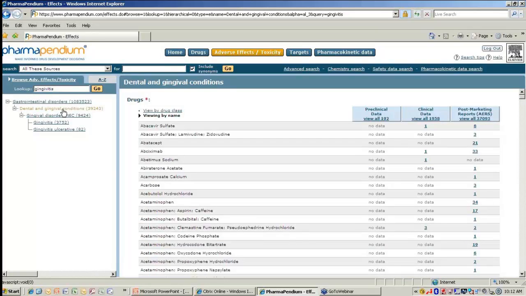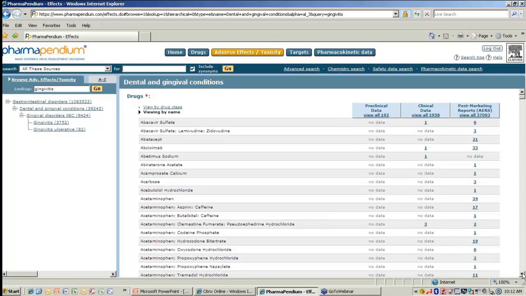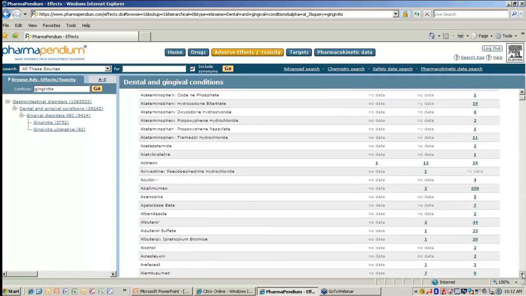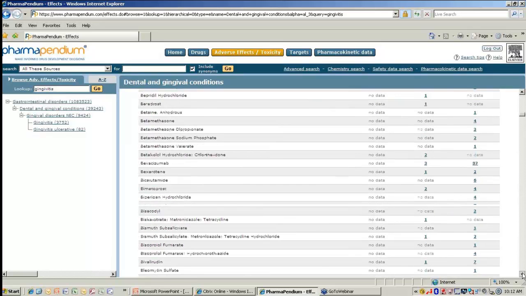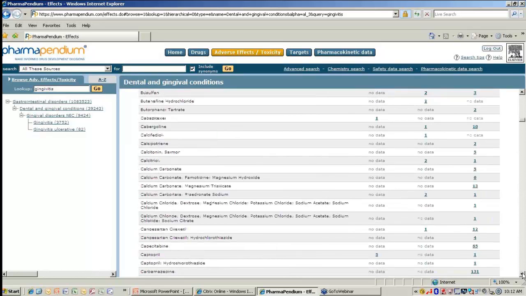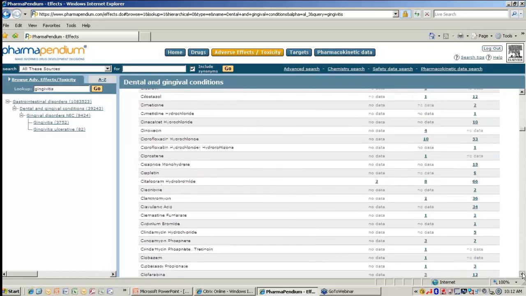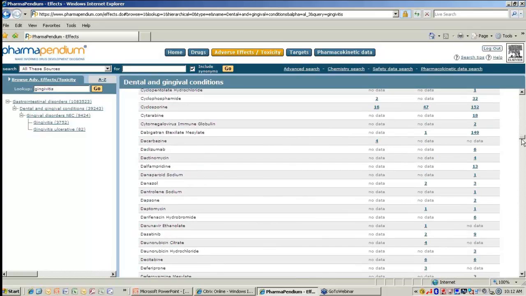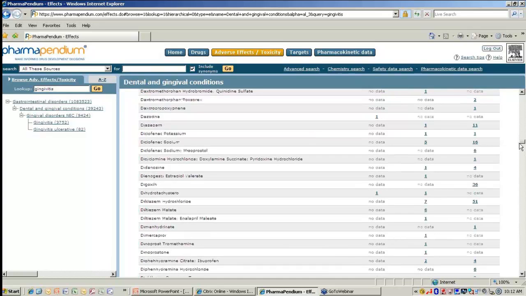And what's nice when you do this, you actually get a view of all of the drugs which are listed for this adverse event. And as we scroll down, you can see there's quite a lot. So we'll just scroll down to give you an idea of what kind of data is available.